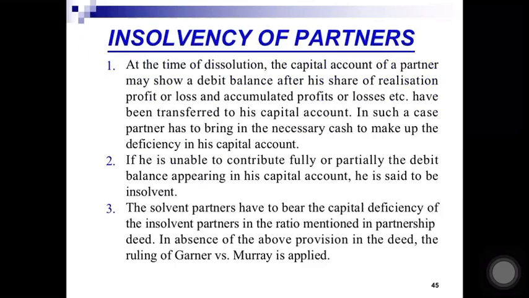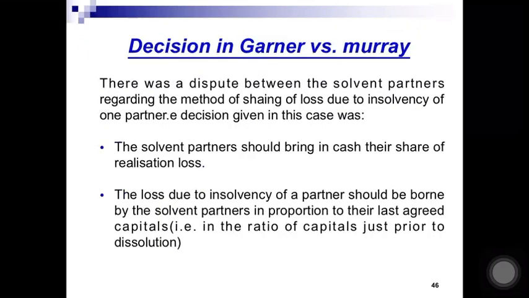In case no ratio has been mentioned in the partnership deed, then the rule of Garner versus Murray will apply. Now, what is the Garner versus Murray decision? There was a dispute between the solvent partners regarding the method of sharing the loss due to the insolvency of one partner. And what was the decision? Number one, the solvent partners should bring in cash their share of realization loss. Solvent partners will bring their share of realization loss. And second, the loss due to insolvency of a partner would also be borne by the solvent partners. In which ratio? In proportion to their last agreed capital.